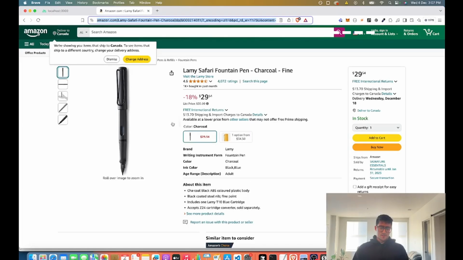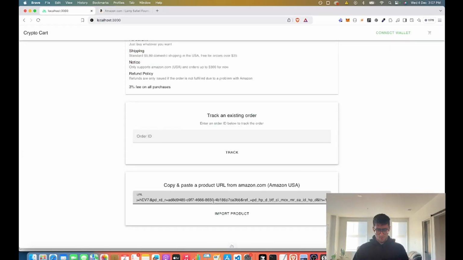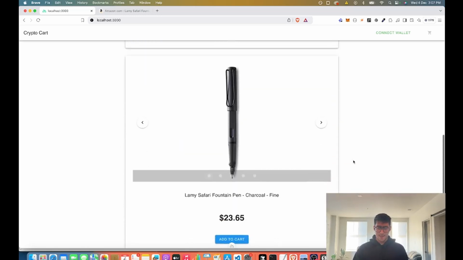So I just have this Lamy pen queued up here. So I'm just going to paste that in there. So we can import the product directly into the page. And we're going to get something basic, just images, quick description, price, and a button to add this to the cart. And this is just sort of a basic flow that I've implemented